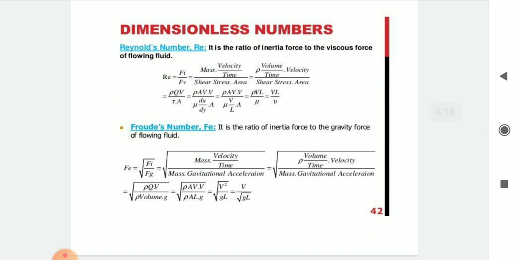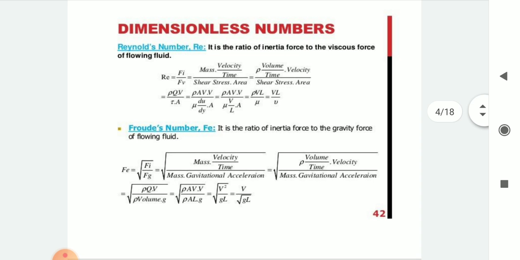It is denoted by Re. It is the ratio of inertia force to the viscous force of flowing fluid. Reynolds number is equal to Fi divided by Fv, which is equal to mass into velocity upon time divided by shear stress into area, which is equal to rho into volume upon time into velocity divided by shear stress into area.